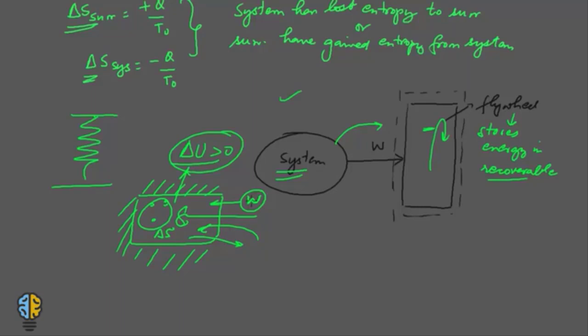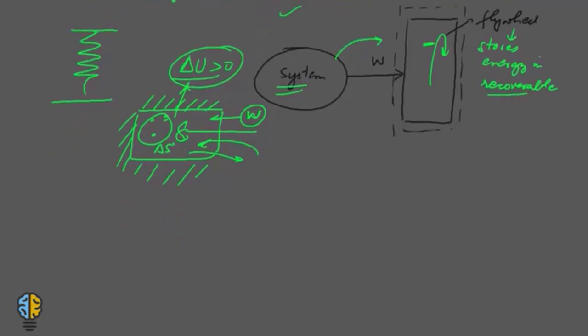Okay, so to summarize, I can say that entropy transfer is possible. Now this transfer can be from system to surroundings or from surroundings to system. It is possible in heat transfer, or when heat is flowing from one body to the other body.